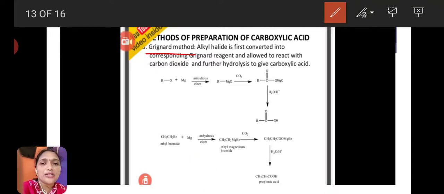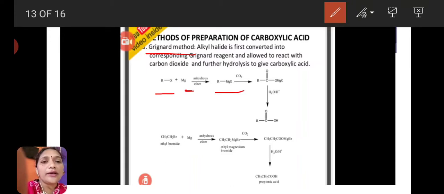First, alkyl halides react with magnesium metal and give Grignard reagent. This Grignard reagent reacts with carbon dioxide, followed by hydrolysis, and it will give carboxylic acid. This is the reaction method. First, this is the RX. RX means alkyl halide, which reacts with magnesium metal in the presence of anhydrous ether and forms RMgX.